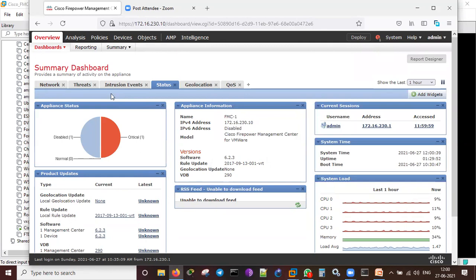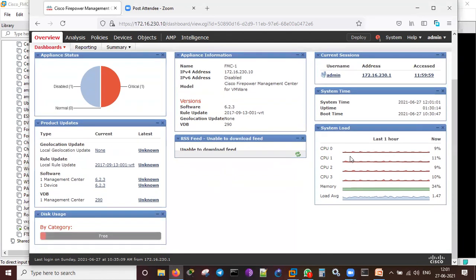And this is the summary dashboard. The IPv4 address is the address which is assigned here. IPv6 address is not assigned. Model is FMC on VMware. Software version is 6.2.3, and the rule update is something like 2017. VDB is the vulnerability database version number. This is the CPU, 4 CPUs I have assigned, and the percentage used per CPU. And this is the geolocation update, it is unknown. Rule updates, software updates.